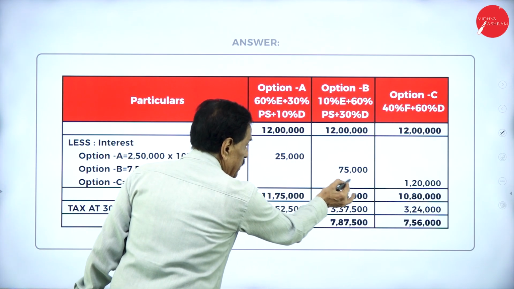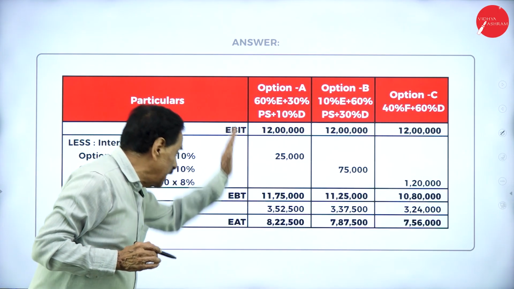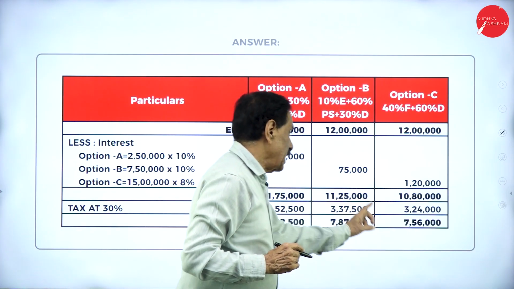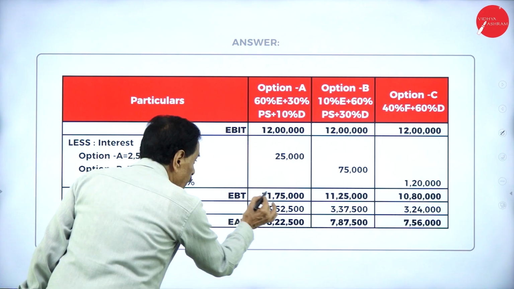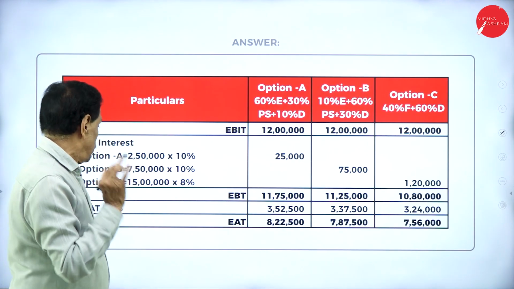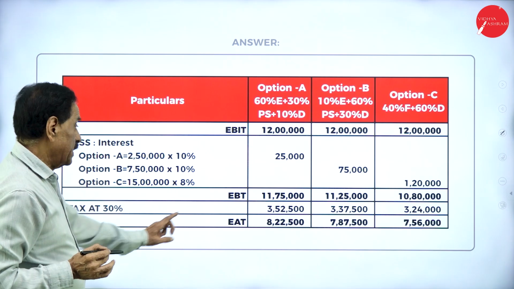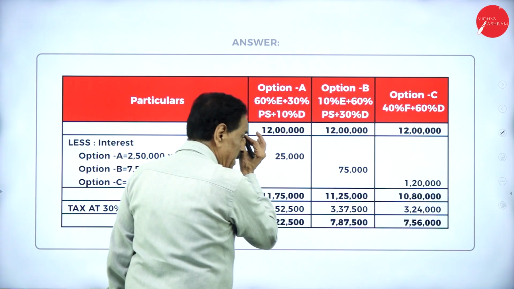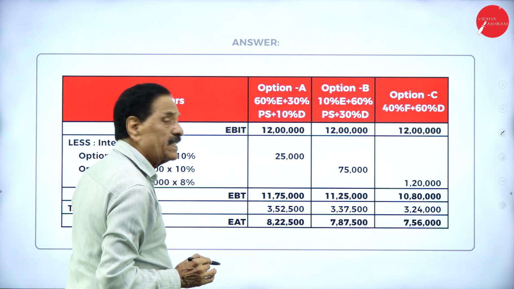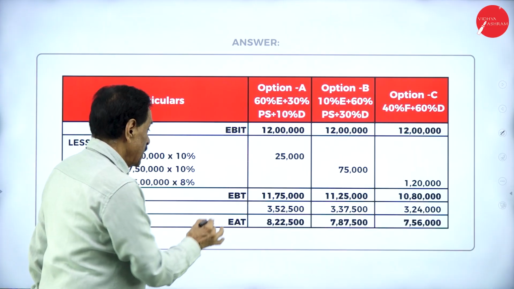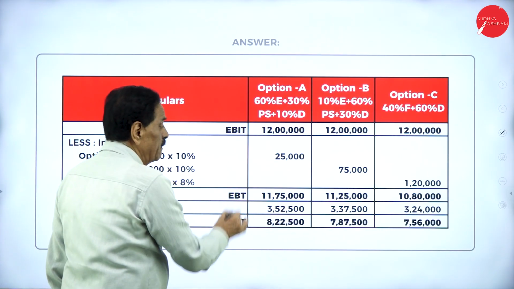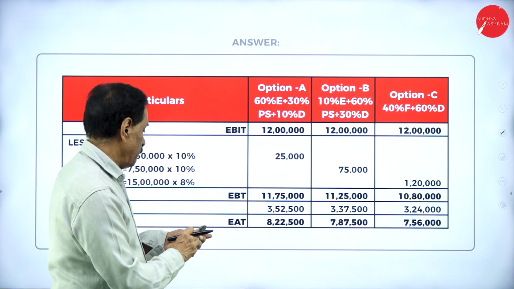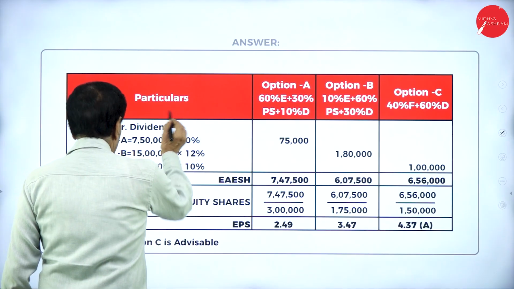So 25,000, 75,000, 1,20,000. If you deduct this, it becomes 11,75,000, 11,25,000, 10,80,000. This is called earning before taxation. So on this, you have to put the tax of 30%: 3,52,500, 3,37,500, 3,24,000. If we deduct, earning after taxation becomes 8,22,500, 7,87,500, 7,56,000. Now, less preference dividend.